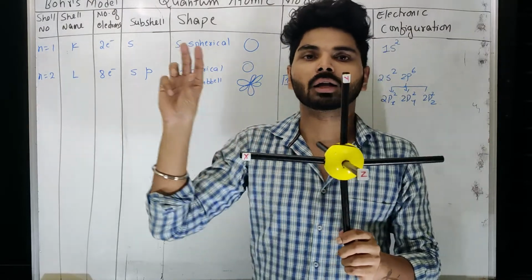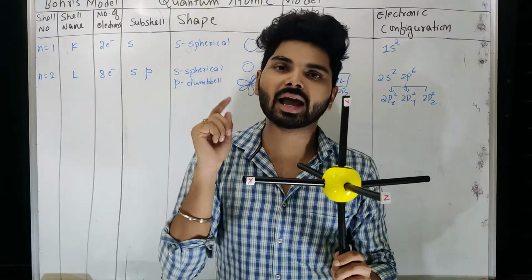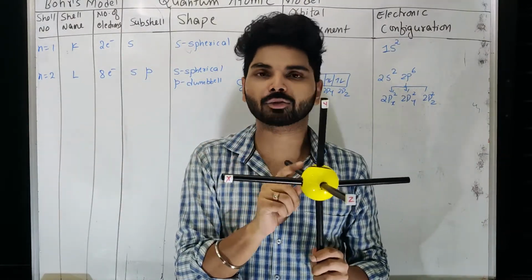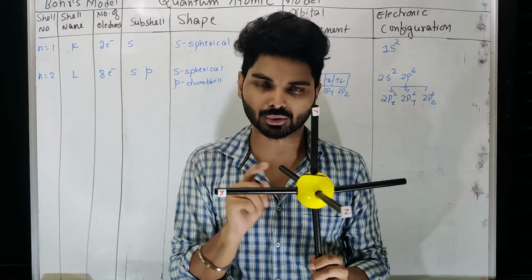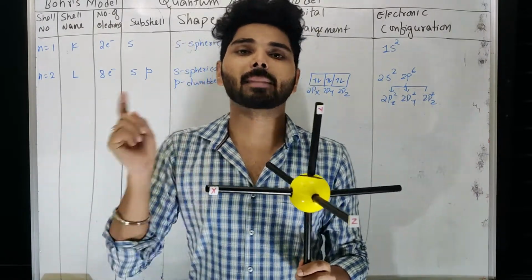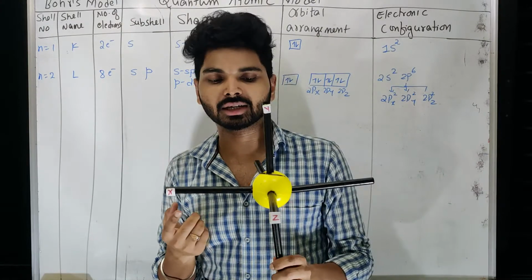Why? Because the third electron will definitely have a spin similar to one of the existing two electrons. Then there will be a magnetic repulsion along with the electrical repulsion.